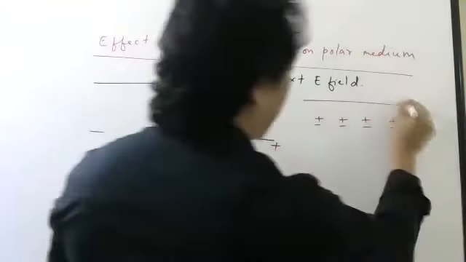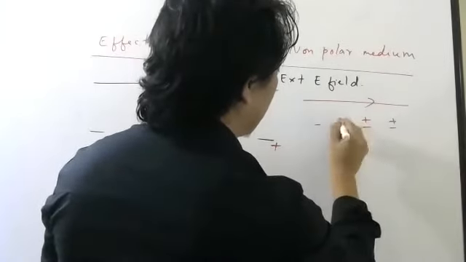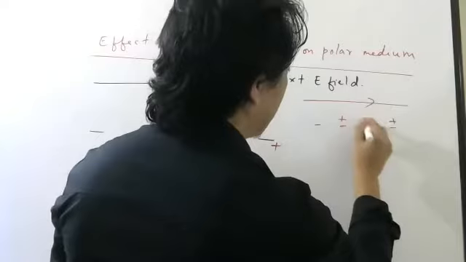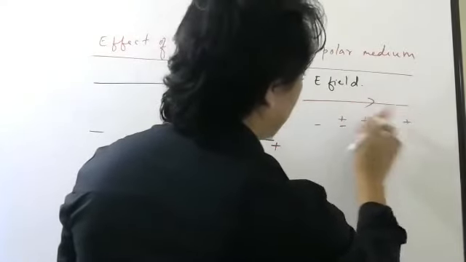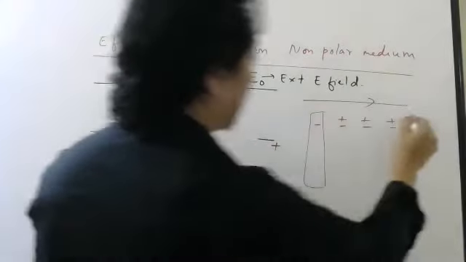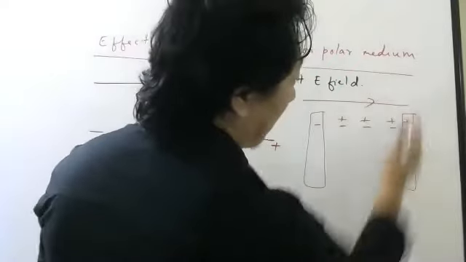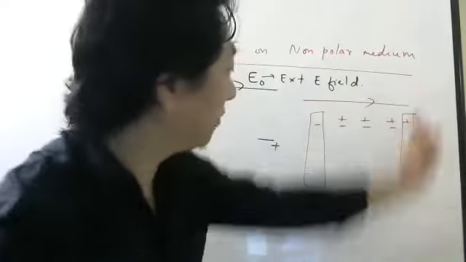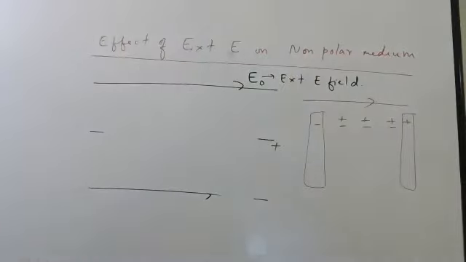Before, when you apply electric field, this plus will shift here. This plus will shift here. This plus will shift here. And this plus will shift here. So what will happen is this side will be negative, this side will be positive. Inside it will still be neutral, but one side of the dielectric will be positively charged, one side of the dielectric will be negatively charged.